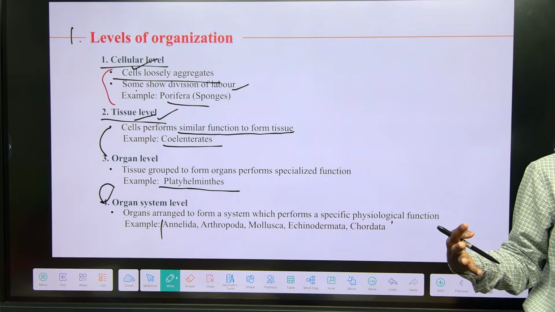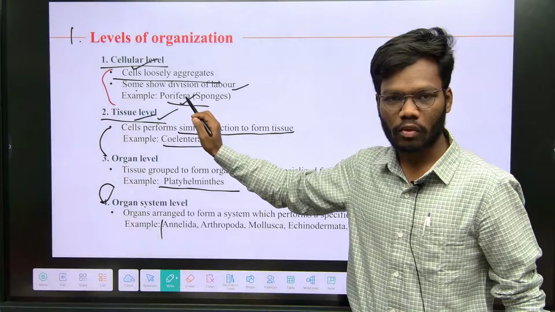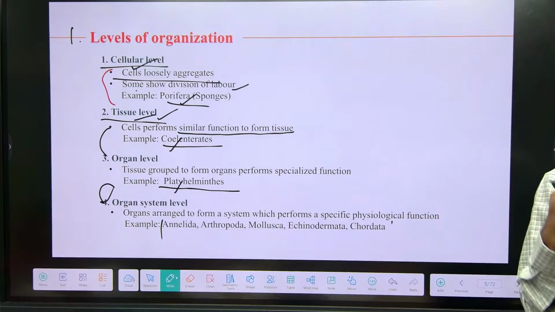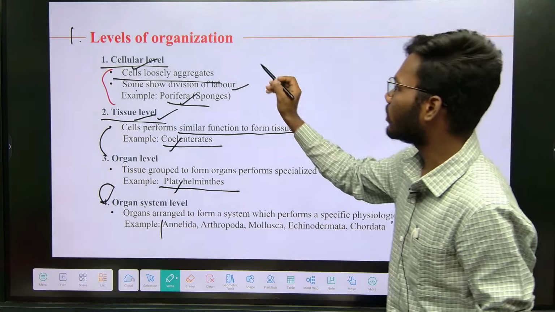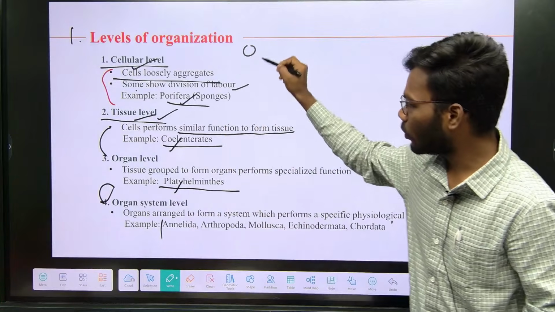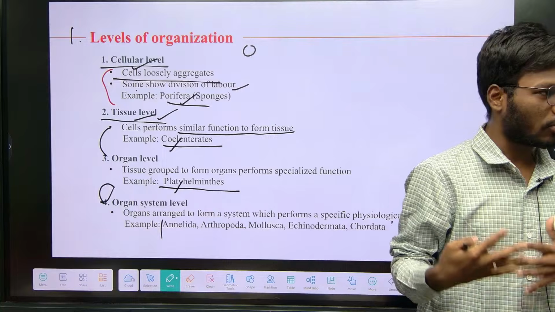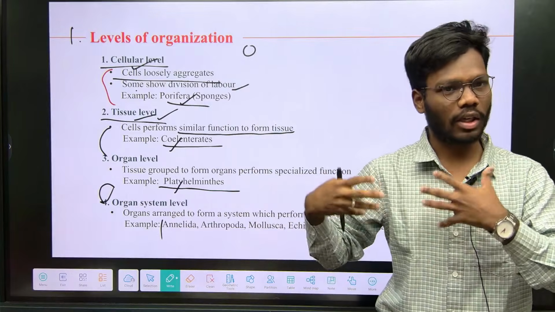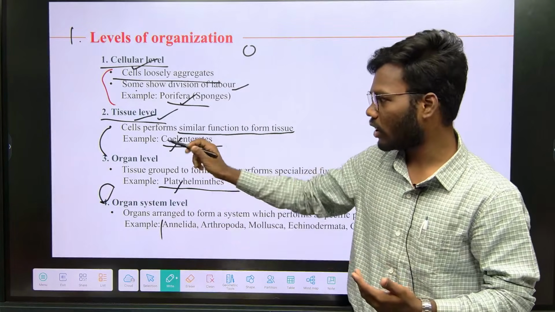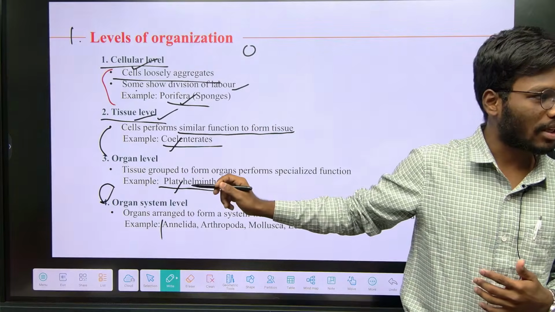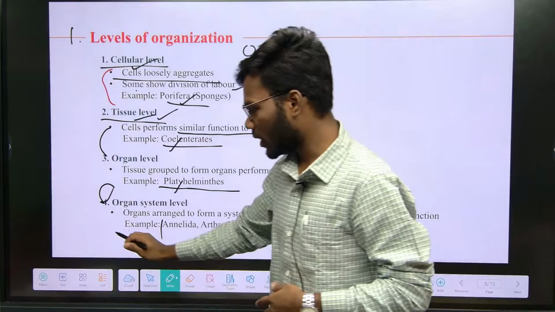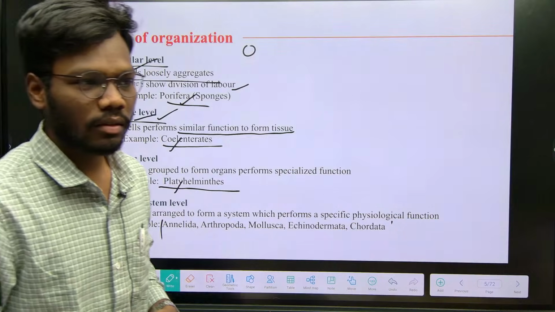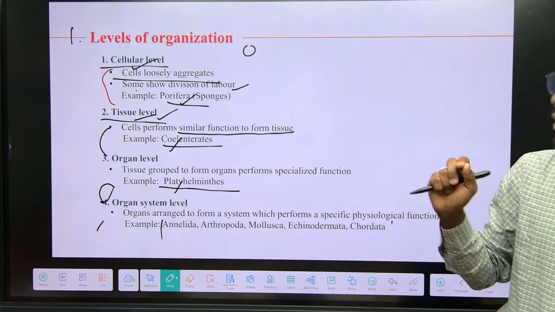Different types of systems are formed, but at first only cells form, next tissues are formed, and next organs are formed. This is how the organism evolved, right? Starting there is one cell, and after that all organisms arrive from a single cell. That's how the cellular level came first. After some modifications, the organism evolved into tissue level, then into organ level, then into organ system level. So we studied 4 different types of level of organization: cellular, tissue, organ, and organ system. And you have to remember each terminology.